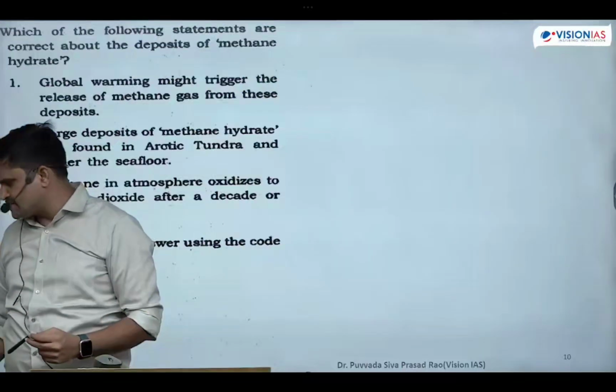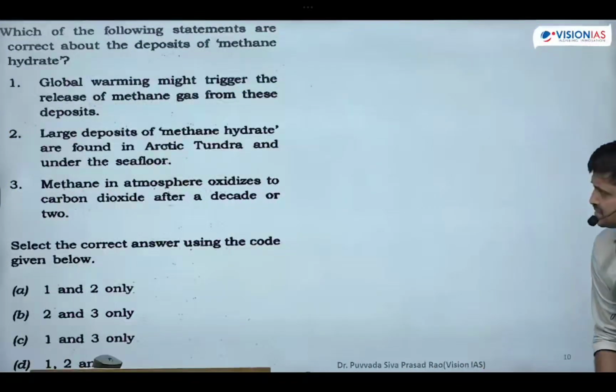What is the previous question regarding gas hydrates? Which of the following statements are correct about these deposits of methane hydrates? Global warming might trigger the release of methane gas from these deposits. Large deposits of methane hydrates are found in Arctic tundra and under the sea floors. Methane in atmosphere oxidizes to carbon dioxide after a decade or two. Methane in atmosphere: we have written this in our notes twice. Is it right or not?